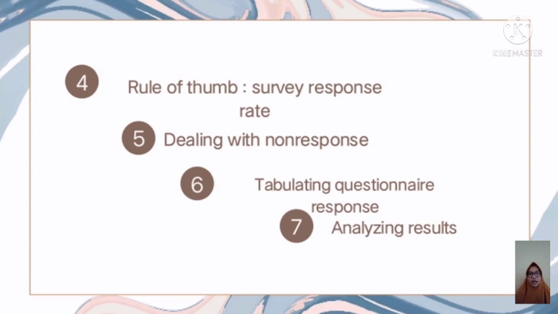The simple way to present the results is to show the percentage of respondents who chose each alternative for each item. Like in item 4, relating to possession of a master's degree, 50% said yes, 30% said no, and 20% said they were working.